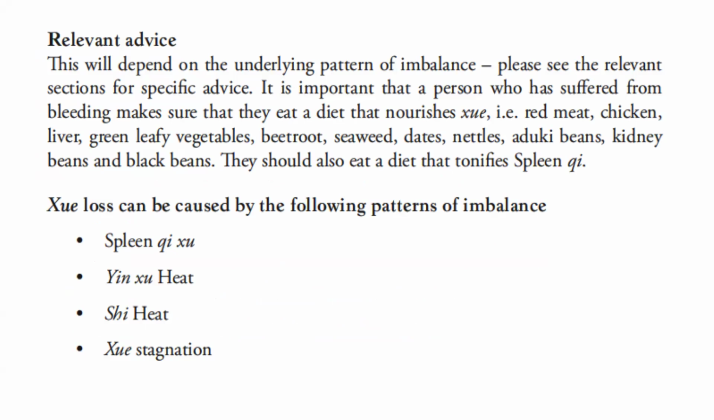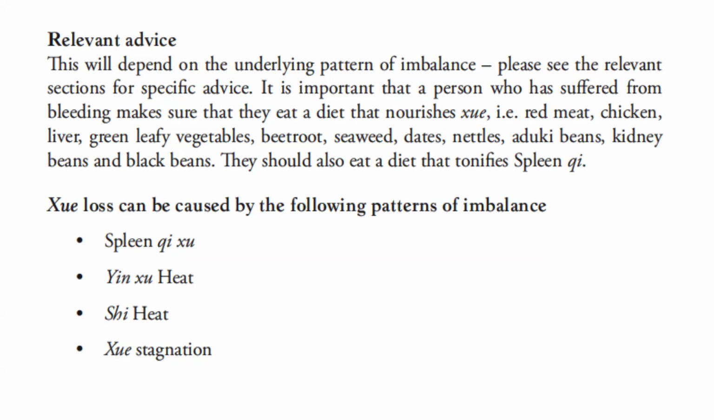It is important that a person who has suffered from bleeding make sure that they eat a diet that nourishes blood. Example, red meat, chicken, liver, green leafy vegetables, beetroot, seaweed, dates, nettles, aduki beans, kidney beans, and black beans. They should also eat a diet that tonifies spleen qi.